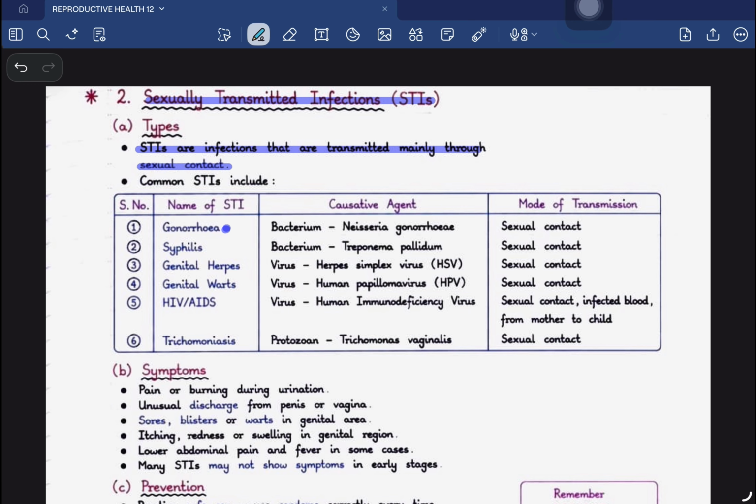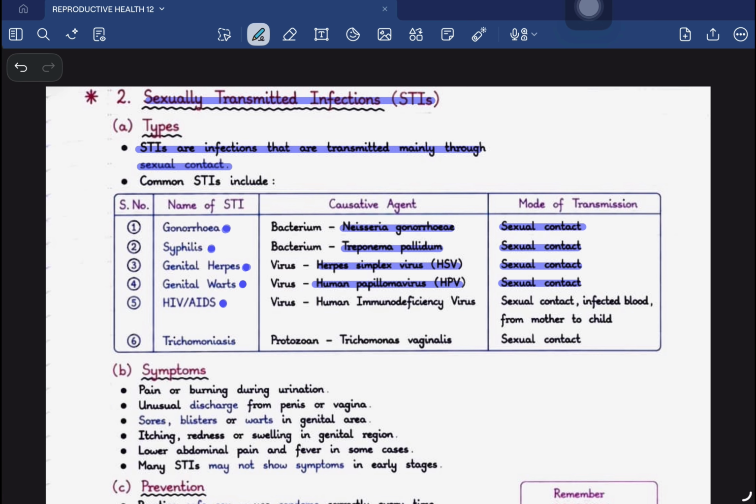Gonorrhea is caused by a bacterium which is transferred by means of sexual contact. The second is syphilis, which is caused by another bacterium. It is transferred by sexual contact. Third is genital herpes, which is caused by the virus called herpes simplex virus, which is also transmitted by unprotected sexual contact. Genital warts are caused by papilloma virus, which is transferred by sexual contact.